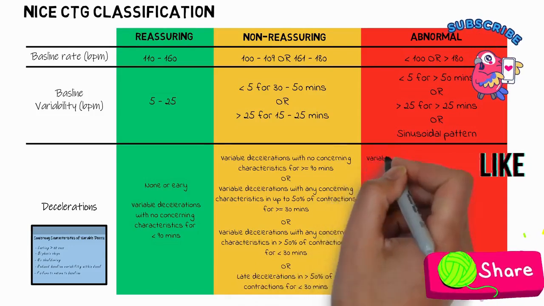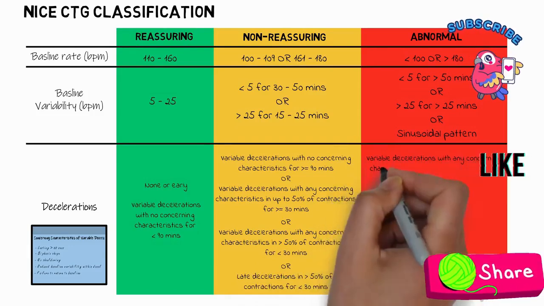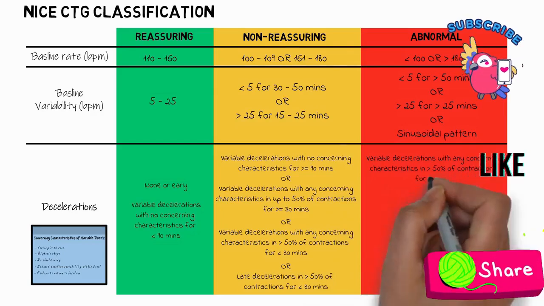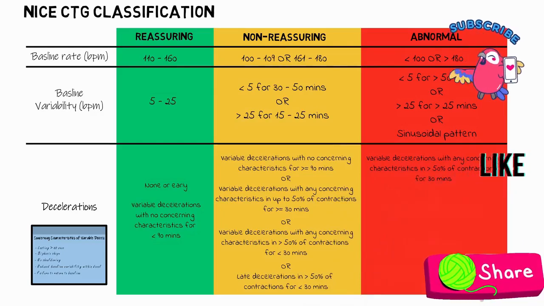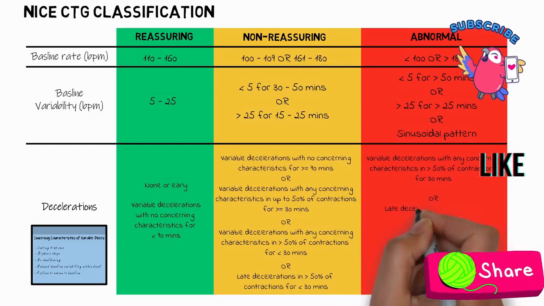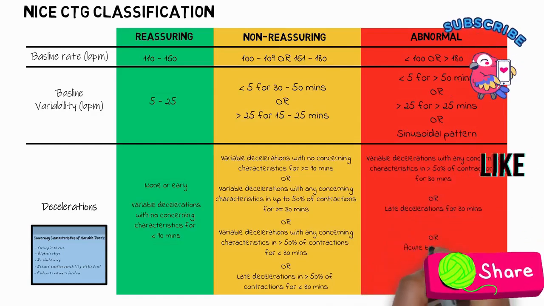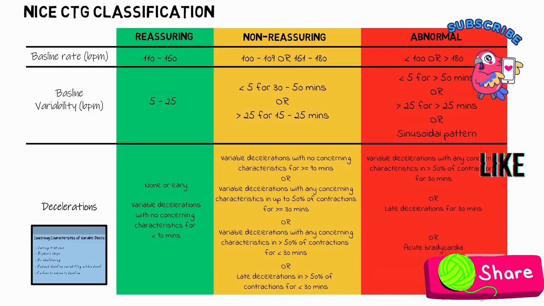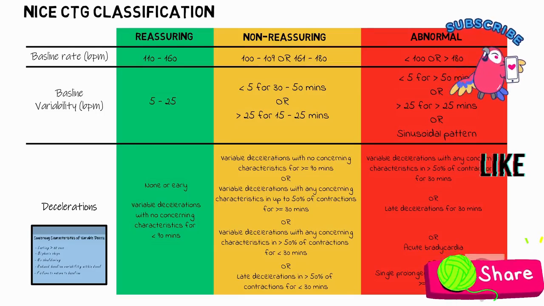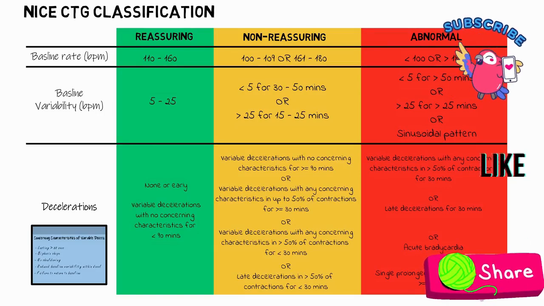Now, the abnormal features include variable decelerations with any concerning characteristics in more than 50% of contractions for 30 minutes, or late decels for 30 minutes, or an acute bradycardia, or a single prolonged decel lasting more or equal to 3 minutes. Okay, so this table is super important when we come to understanding what we need to do with our CTGs. So now that we have our features classified, what next?